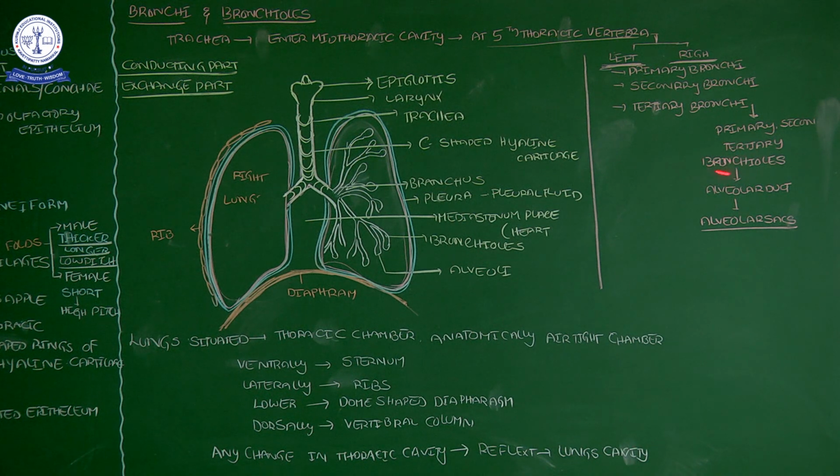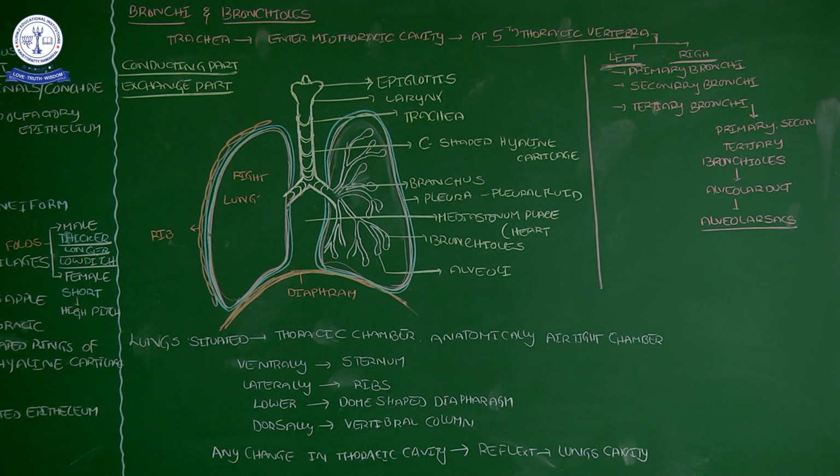The tertiary bronchioles open into a small duct. That duct we call the alveolar duct. The edge of that alveolar duct opens into sponge-like gas bubbles, which we call alveolar sacs.